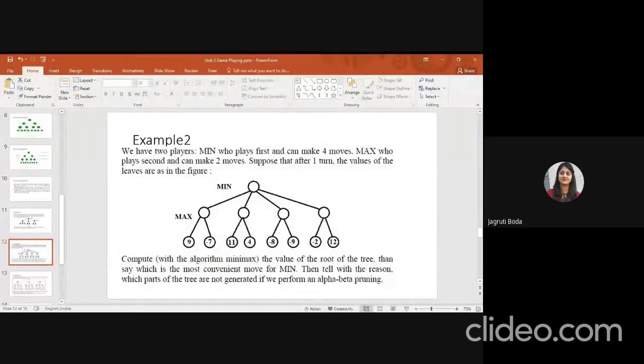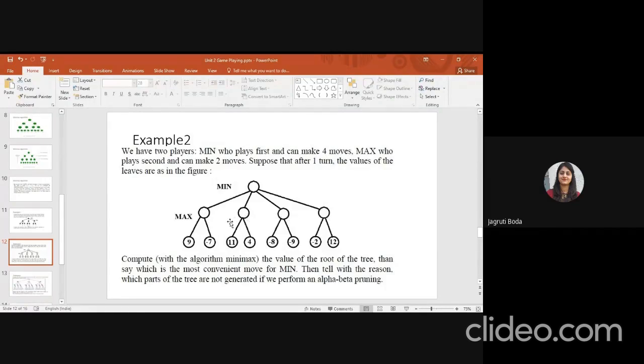One student gave the answer minus 8. So is it right? First of all, at level 2, the maximized values: here 9, then 11, then minus 8 and 12. So 9, 11, minus 8 and 12.